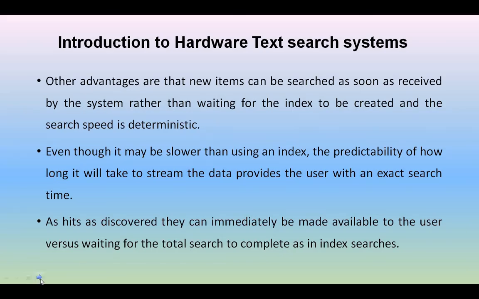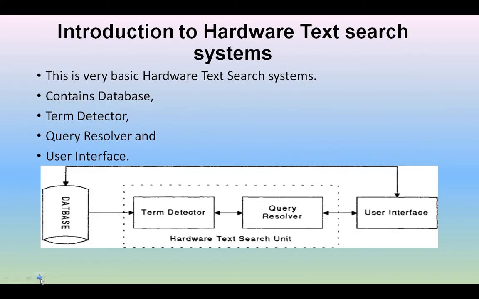And now we see the various earlier hardware text systems, the basic hardware text systems. What are the main components of it? In this picture we are watching the hardware text search unit. This is the basic unit. It contains four different elements: the database, term detector, query resolver, and user interface.